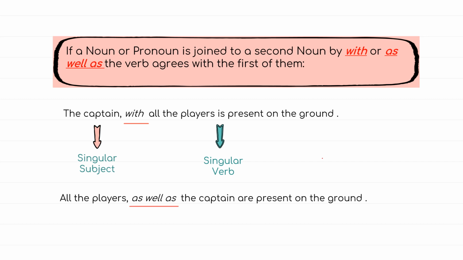In the second example, all the players as well as the captain are present on the ground. We have two subjects, players and the captain. We will consider the first subject, that is players, and since it is a plural subject, the verb too will be plural.